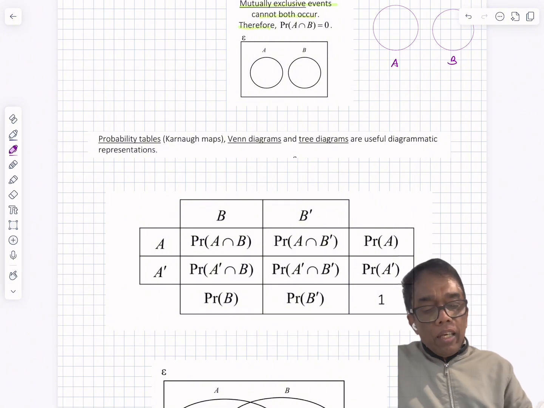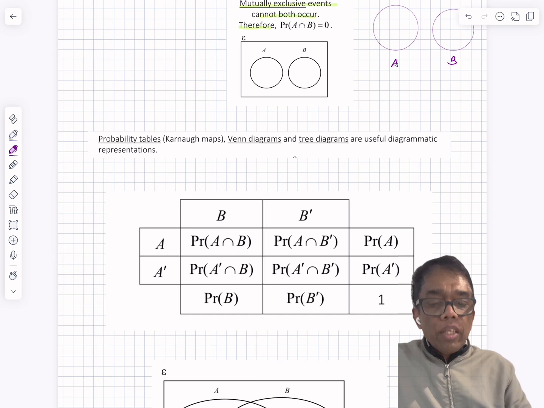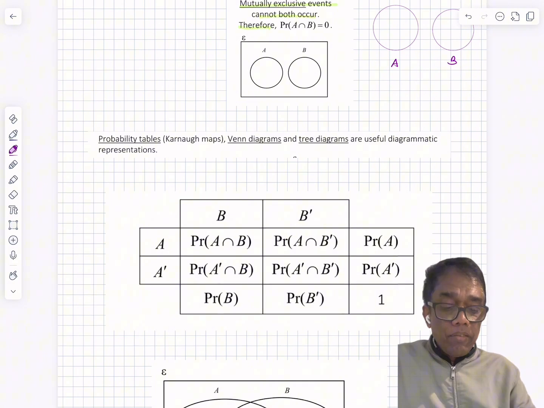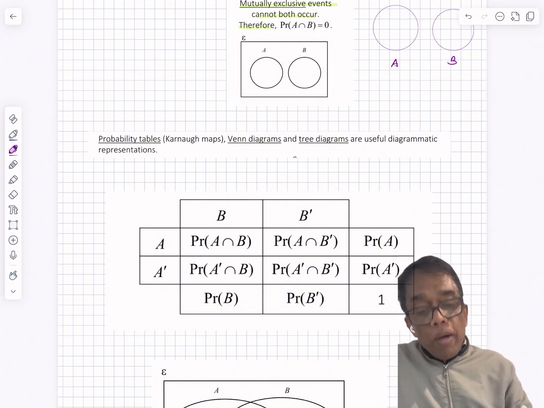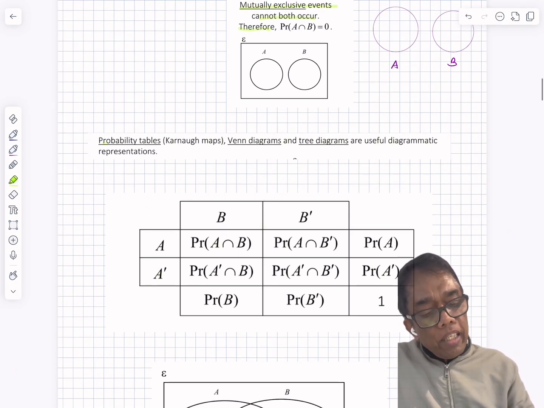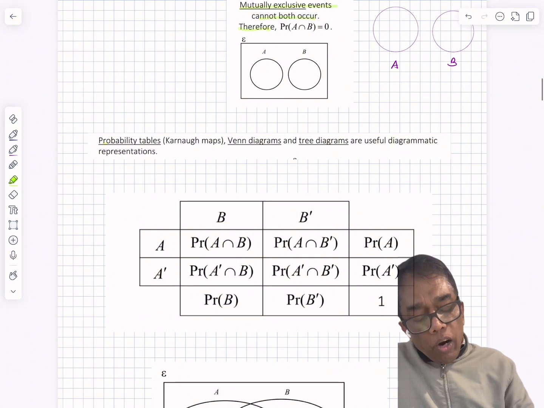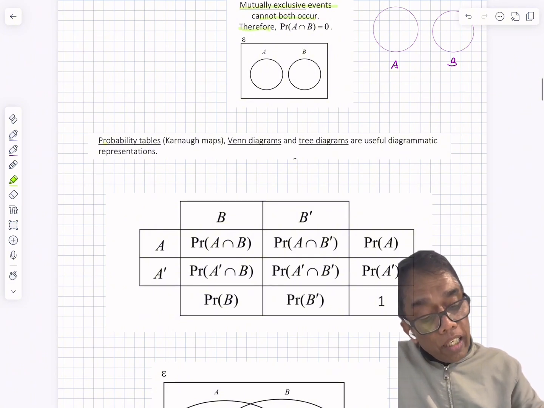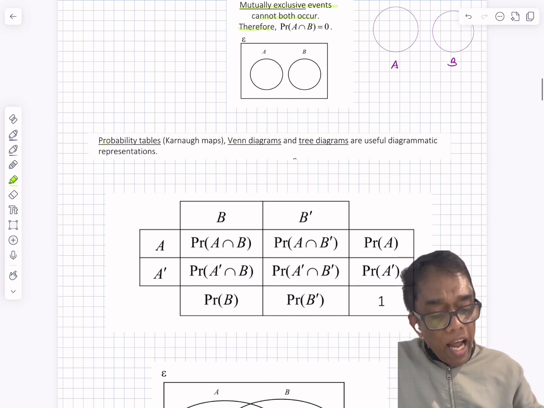Okay, the Karnaugh map or a table. If there are two events A and B, we know the complement events are A dash and B dash. The Karnaugh map contains the probability of A and B dash, A dash and B. This row contains the probability of A, and this is the probability of A dash.